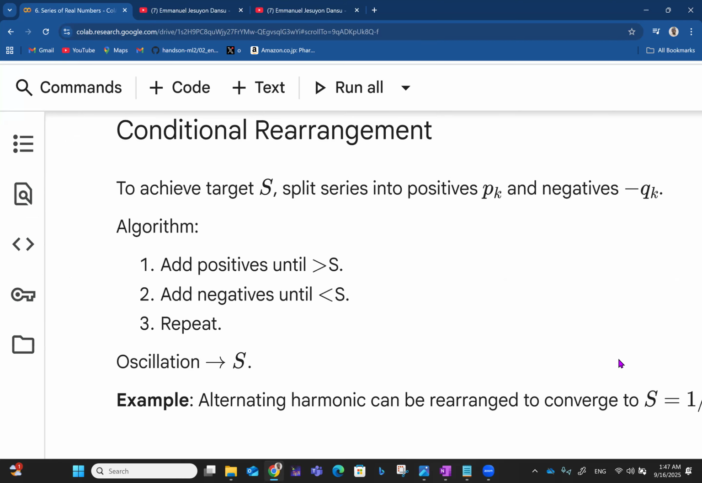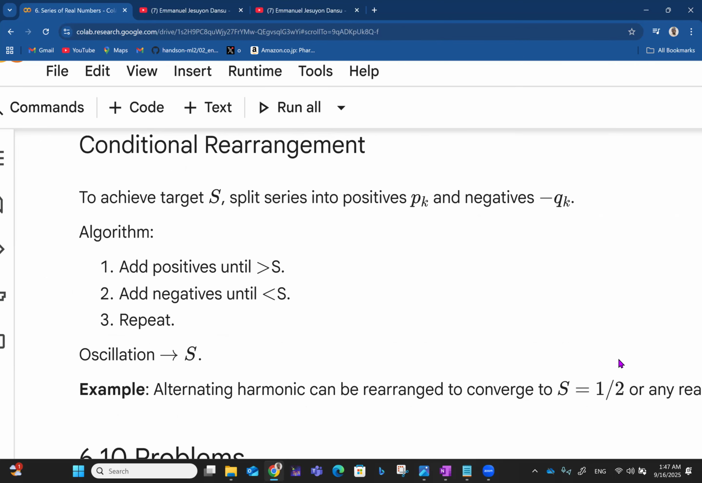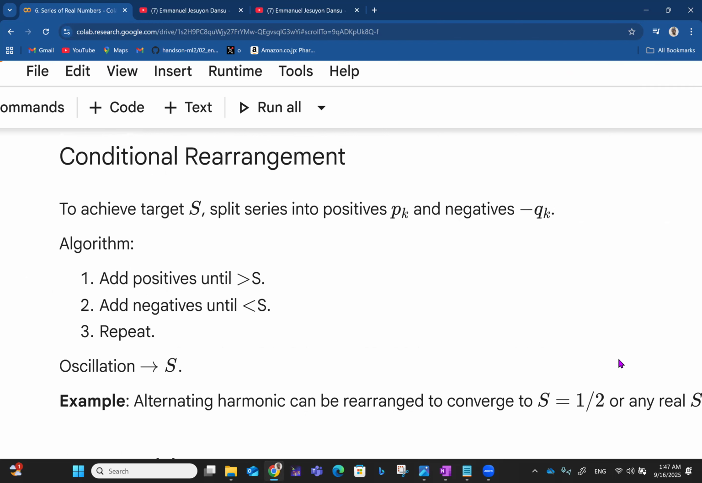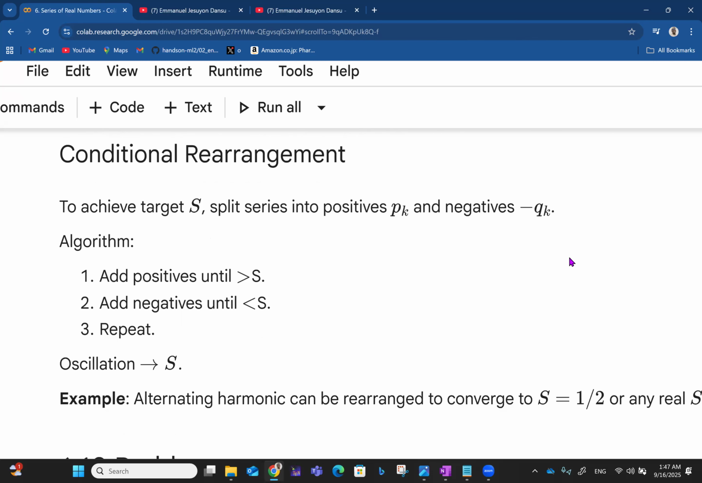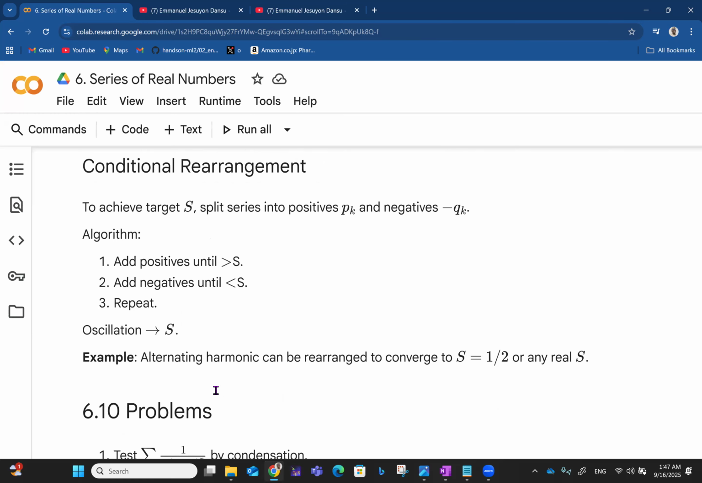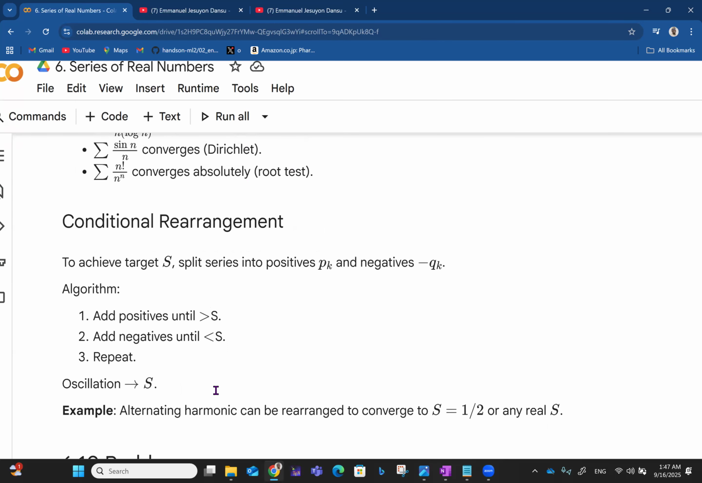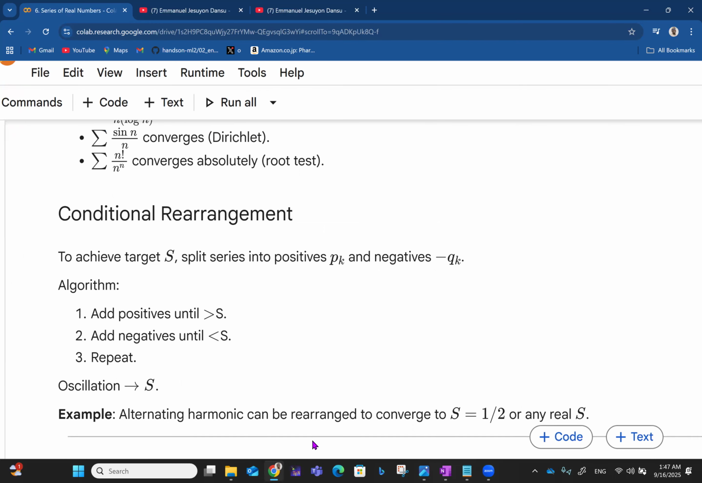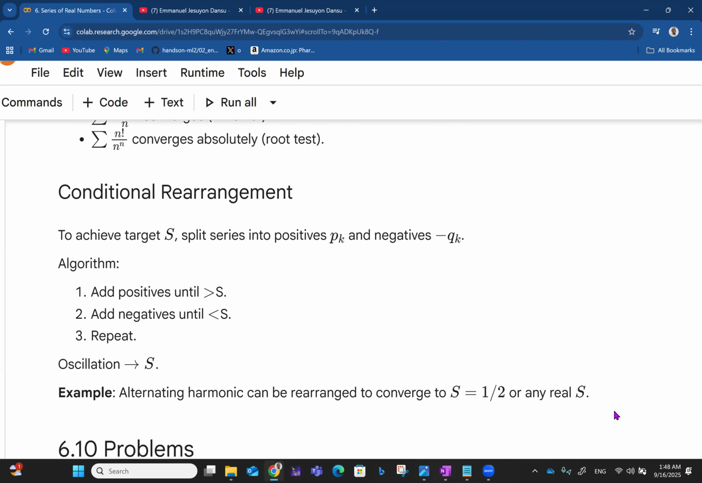And then we have the idea of conditional rearrangement. To achieve target S, which I think should be the supremum, you have to split the series into positives p_k and negatives minus q_k. The algorithm is to add positives until you have something greater than S, and add negatives until you have something less than S, and then you repeat. At the end of the day, you have oscillation approaching S. Oscillation in the sense that maybe it's minus, plus, plus, until that oscillation approaches S. Then the alternating harmonic series can be rearranged to converge to S equals 1 over 2, or any real S at all.